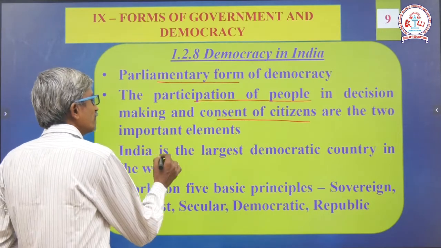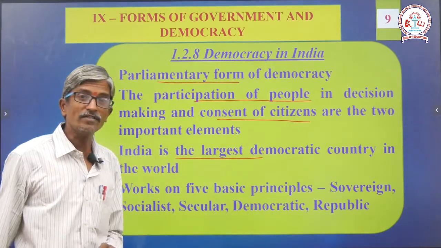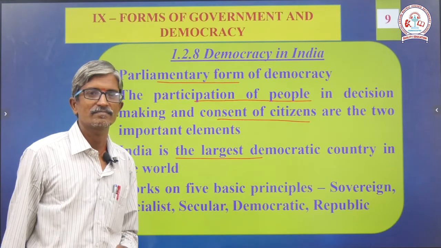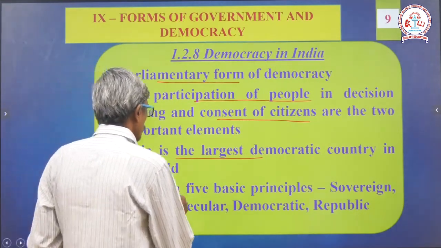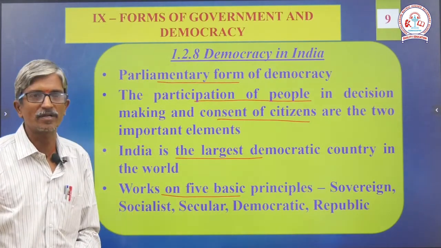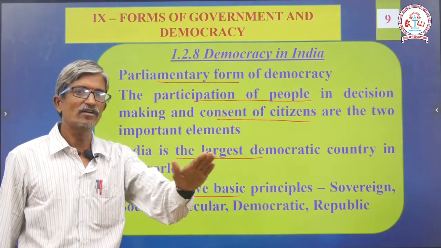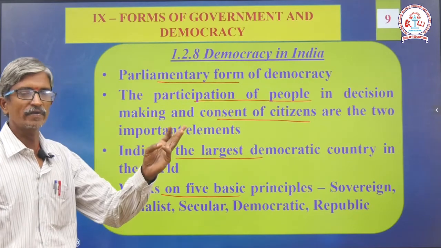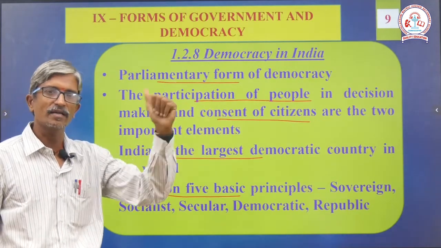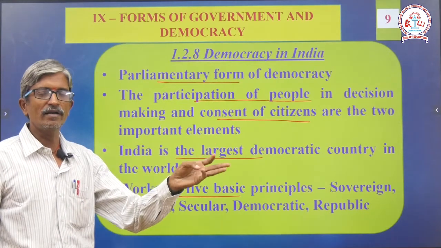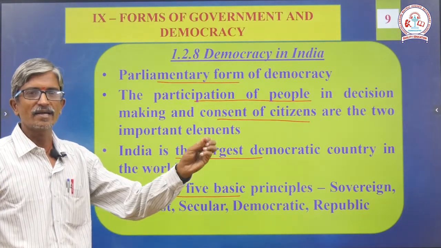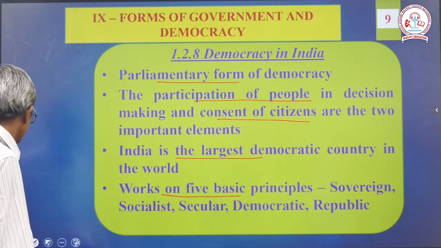Next, number three, India is the largest democratic country in the world. So that is the one and only example, a great feature we have. Finally, it works on 5 basic principles. I mentioned this in video number 1 also. Sovereign, socialist, secular, democratic and republic. This is the order we should remember. Sovereign, socialist, secular, democratic and republic.